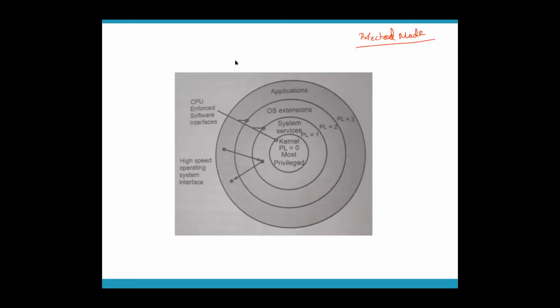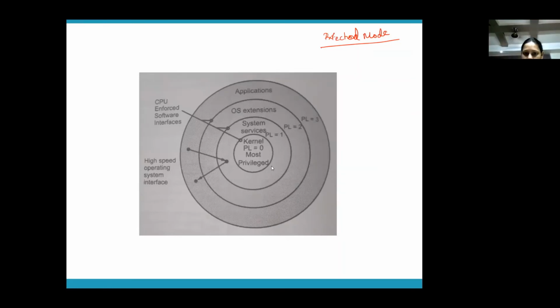Okay. Now, what is PL0 or level 0? As you can see in the diagram, level 0 is assigned to your OS kernel. Only the kernel, your core files or operating system files, have this privilege.